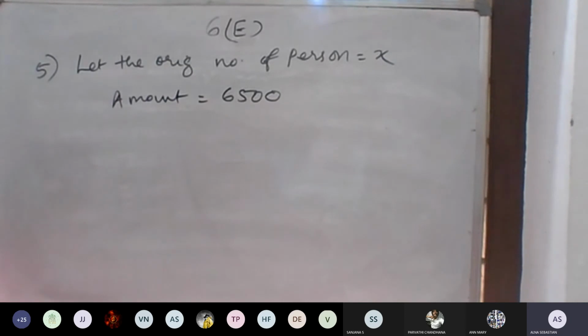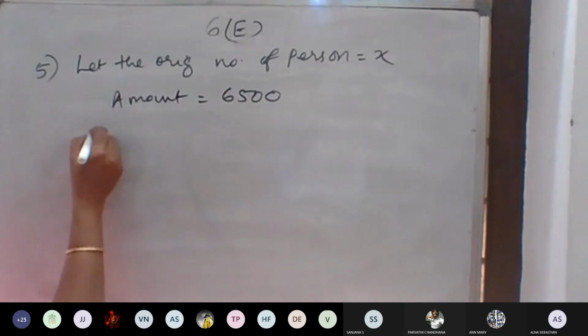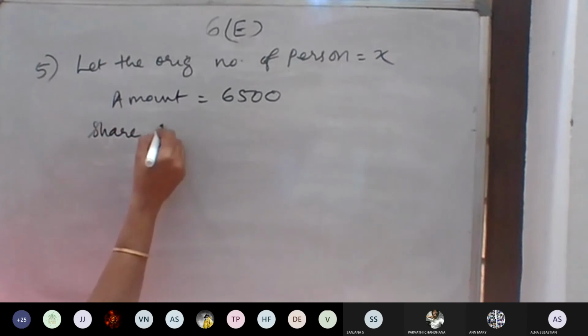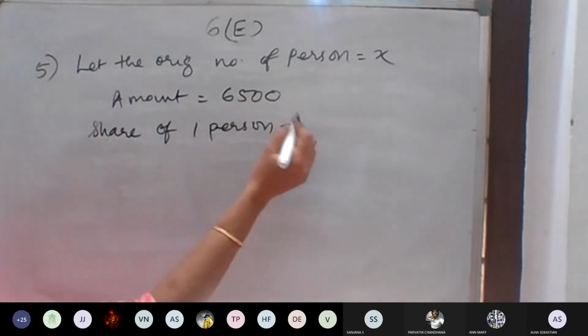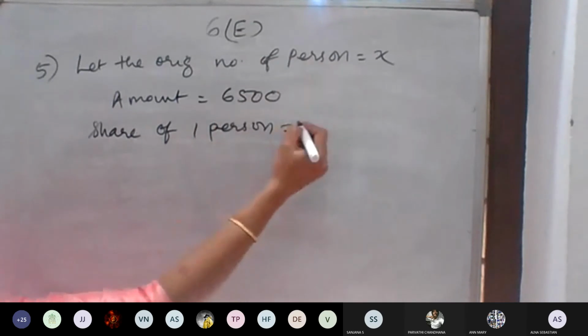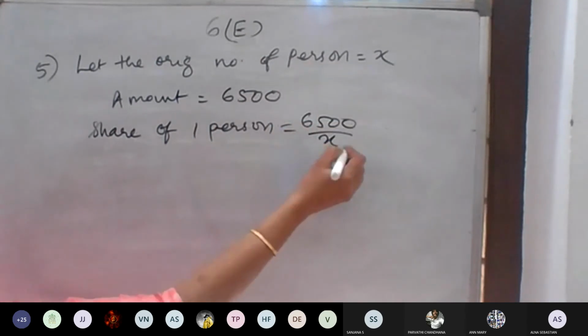The share of one person: 6,500 rupees is equally divided among x persons, so 6,500 divided by x.